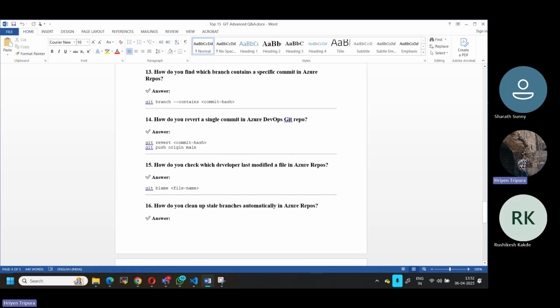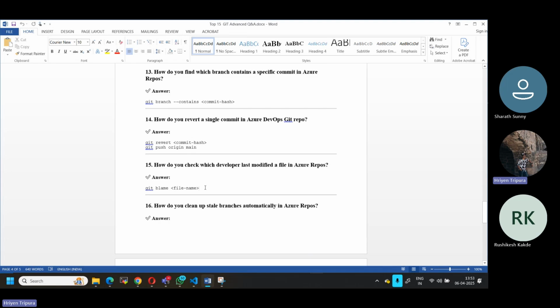Then how do you revert a single commit in Azure DevOps Git repo? If you want to revert, as I told you, we can do a git revert with the commit id. Then again we have to push it. Git push origin main. Origin main is always, you remember, right, to push to the remote. So that's how it should be.